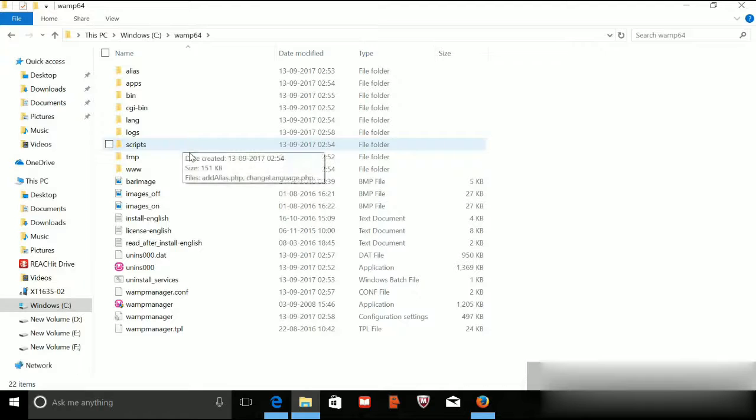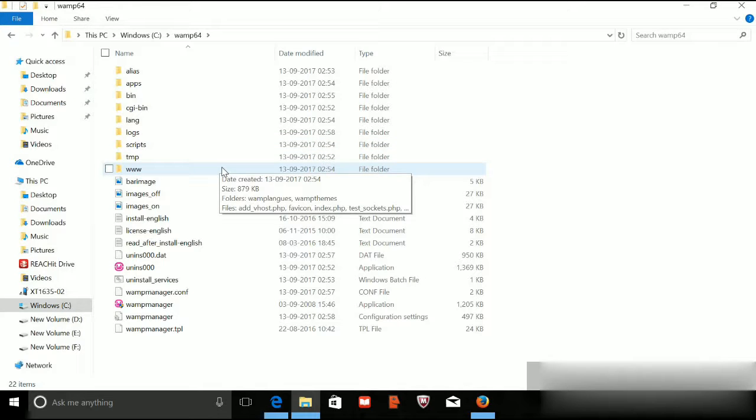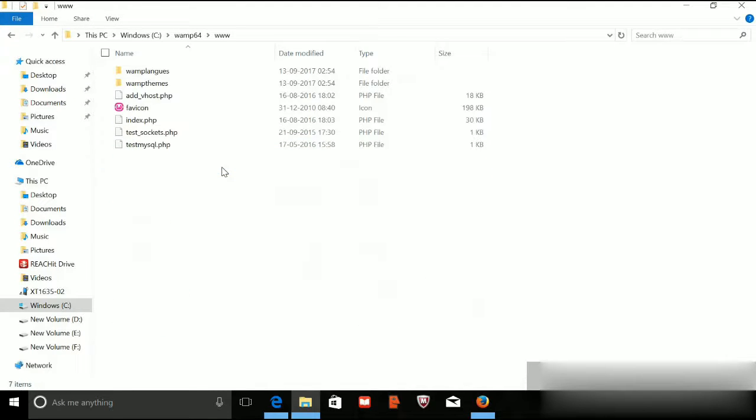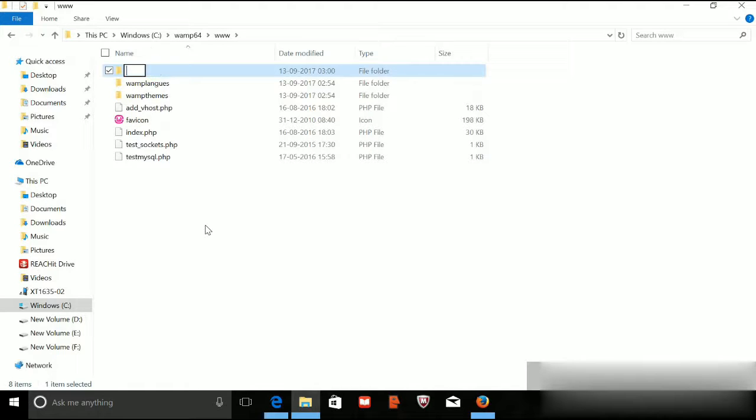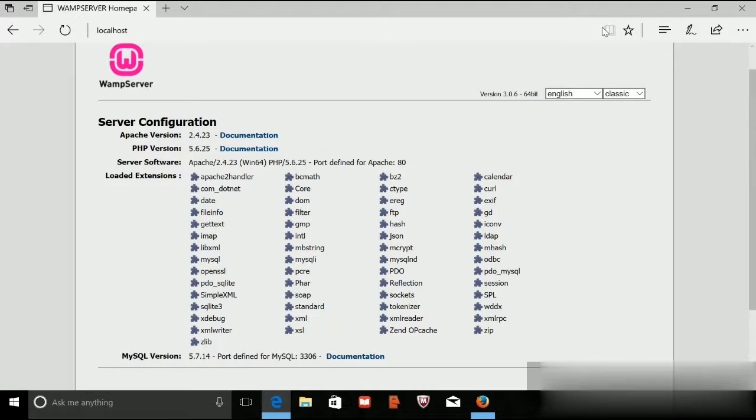Just go inside the Wamp64 and there will be a directory called www. So whatever project you are going to do, the folder you are going to create, you should create in this folder. So I will create a new folder here named as HTML project. Yeah. So this folder should now show up on my dashboard.